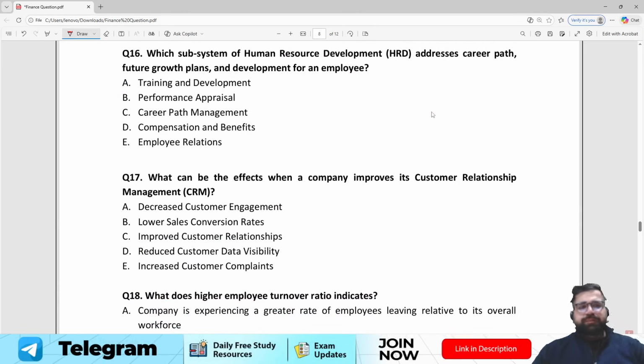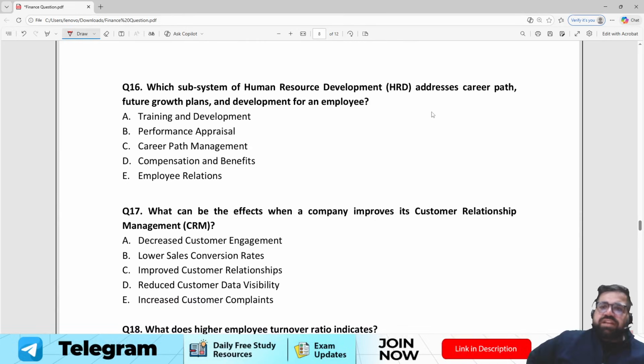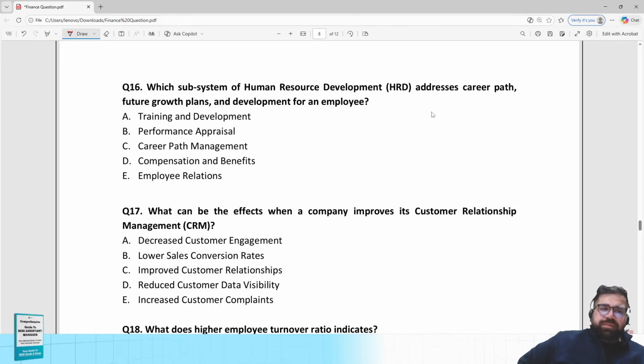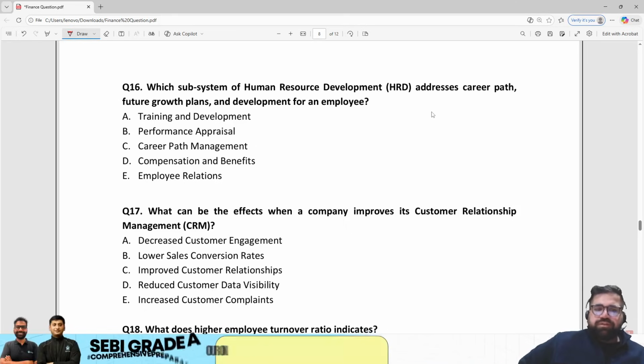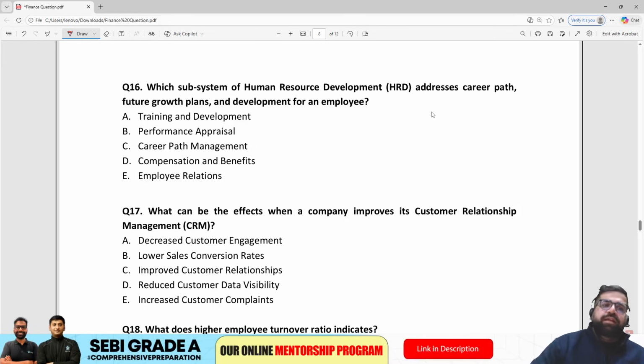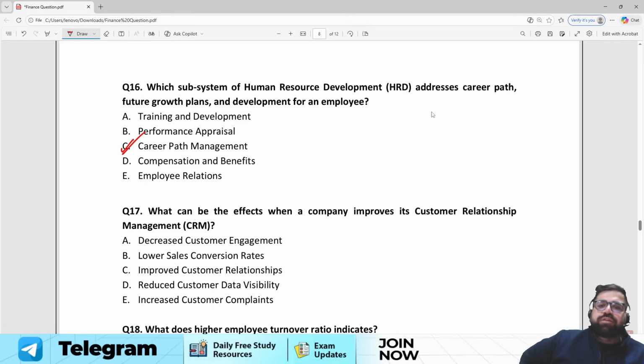Question number 16. Which subsystem of HRD addresses the career path, future goals, plans, and development of an employee? Training and development, performance appraisal, career path management, compensation, and employee relations. Which subsystem of HRD addresses career path, future growth plans, and development of an employee? The correct answer will be career path management, because in this you will do all the stuff which is needed to develop a good career path.